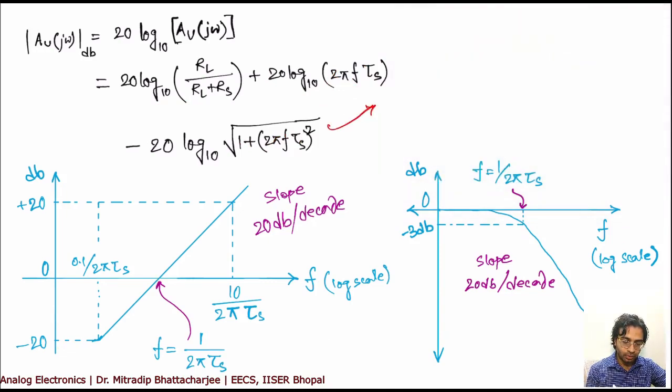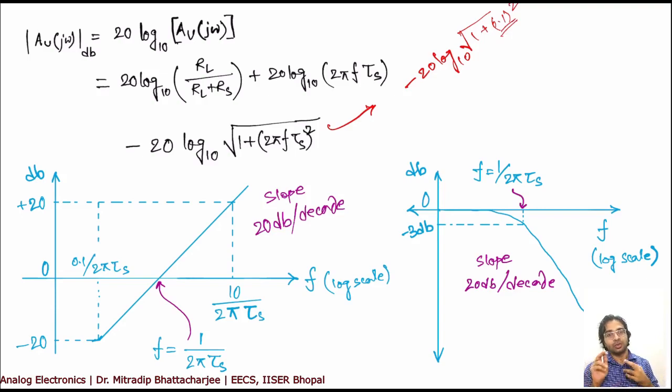In the third term, it will be minus 20 log root over 1 plus f equal to 0.1 divided by 1 by 2 pi tau s, so it's 0.1 whole square. 0.1 square means 1 plus a very small value, 1 plus 0.01.